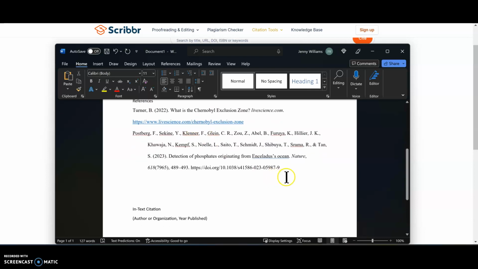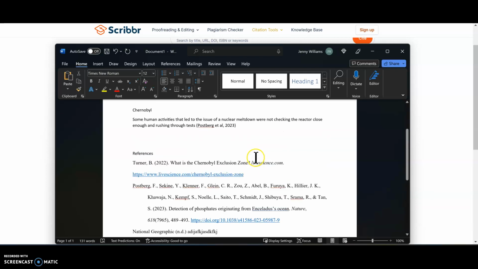Now, sometimes you'll get things like organization names, and they won't have a date. So it'll say something like National Geographic, and then it'll have whatever else. With that, you would do the same citation.